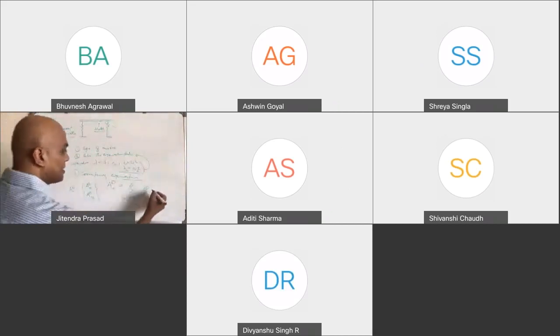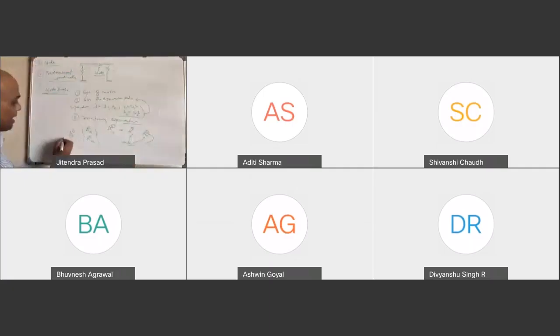Similarly, the other one we can write as a naught 2, which is a 2 0 1 and a 2 0 2. Again, both of these are scalars, but together this is a vector. Individually these are scalars. So two of them.